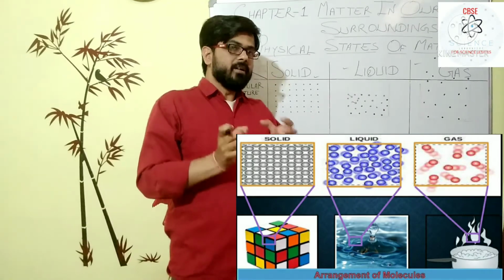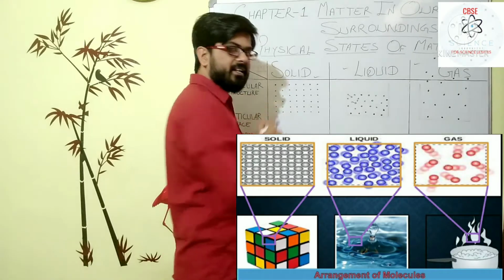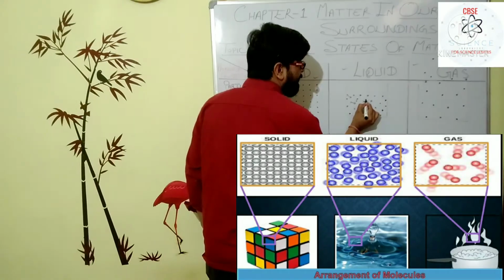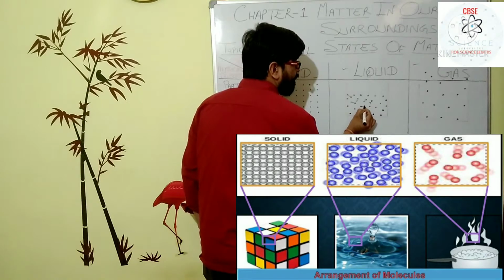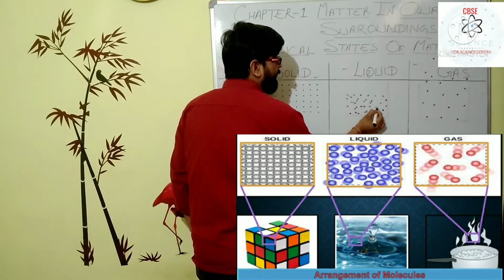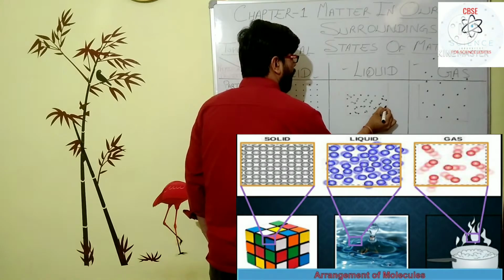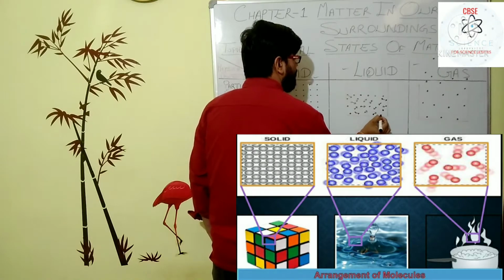So they have comparatively higher interparticle energy than the solid state. Matter particles collide with each other and move randomly in any direction in the system.